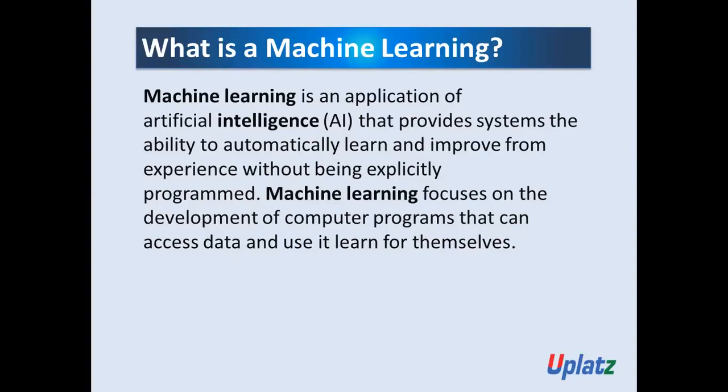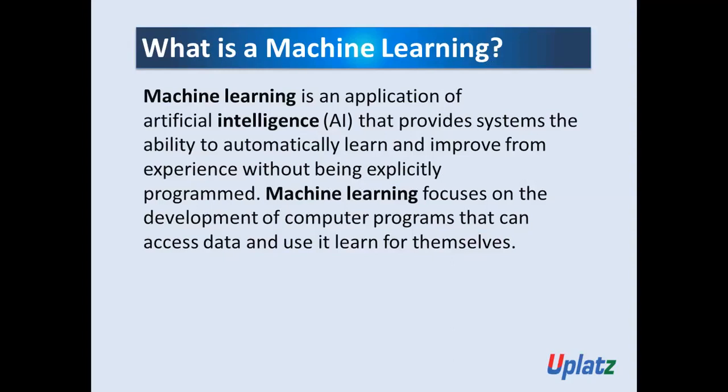Okay. Now you might be thinking how the machine is going to learn. We are going to see that. Okay. So next thing is machine learning focuses on development of computer programs that can access the data and use it to learn for themselves. So this means machine learning is that in which the system is going to learn automatically with the help of data. The most important thing.